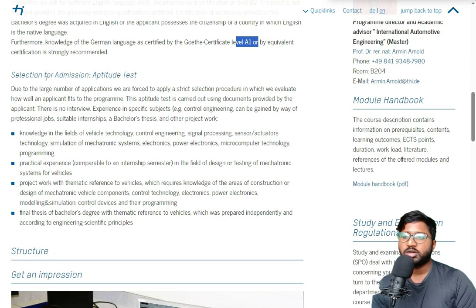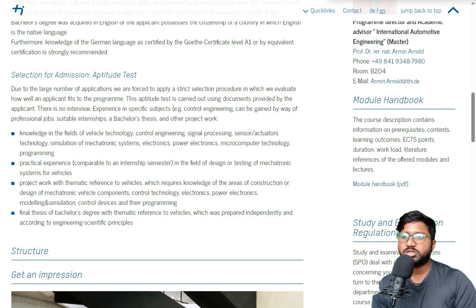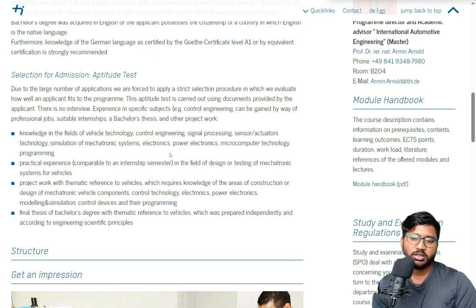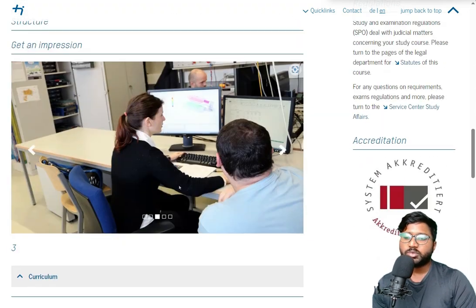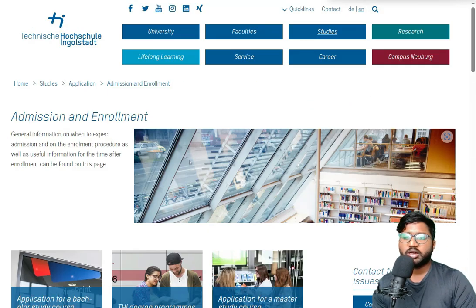Then the selection of admission would be an aptitude test. This is one good thing. Once you get an admission, you will have an aptitude test you have to pass, then your admission will be confirmed and you will get it. You can click on admission and enrollment.